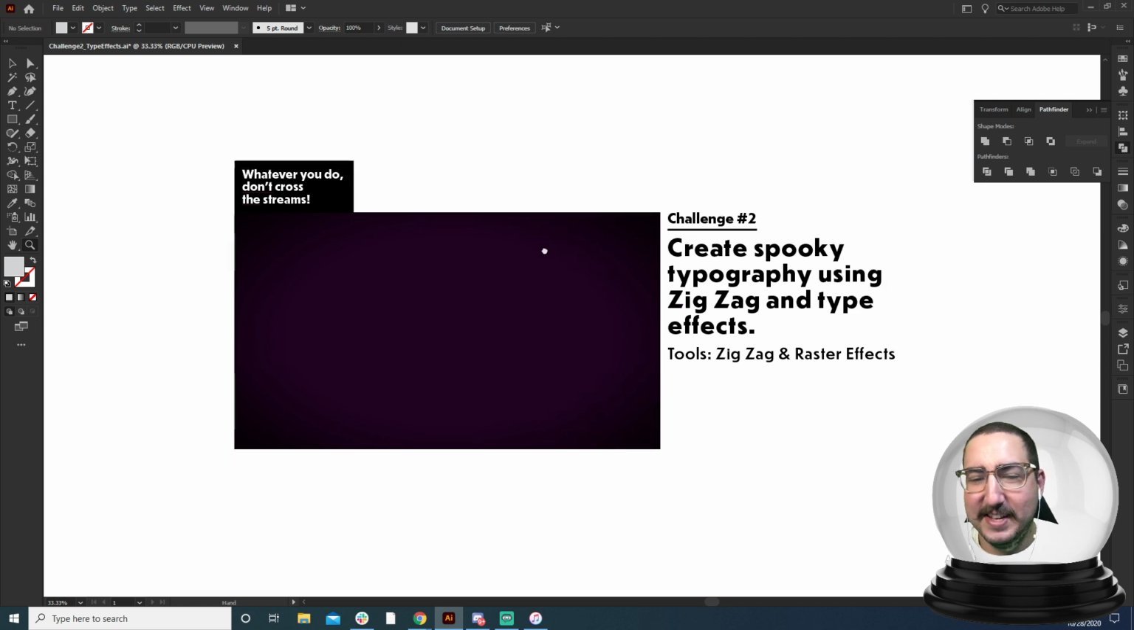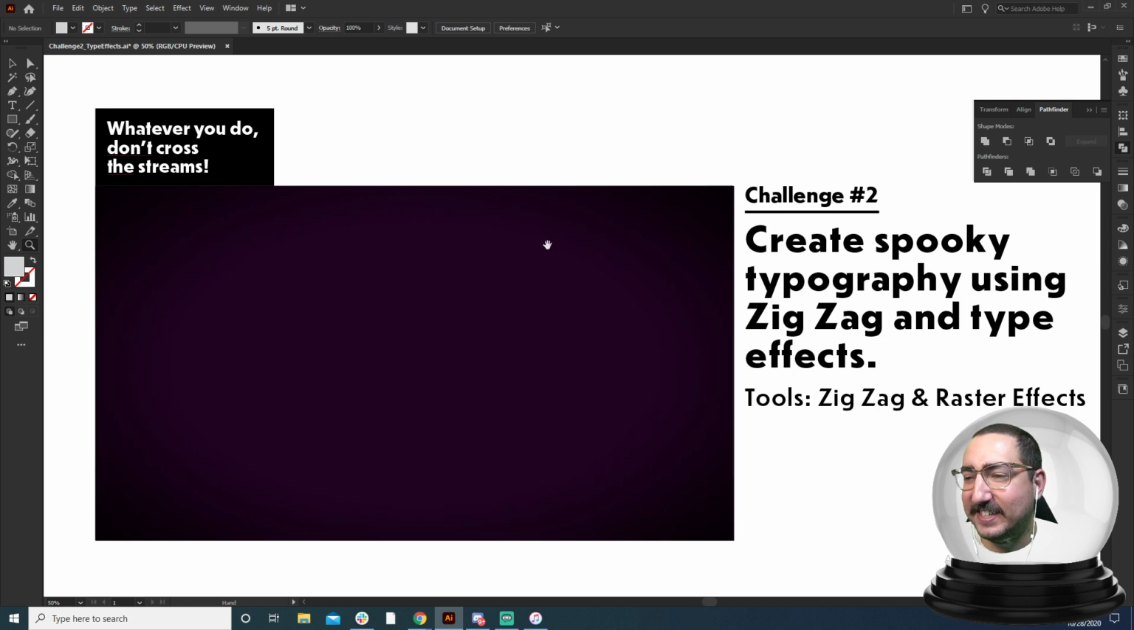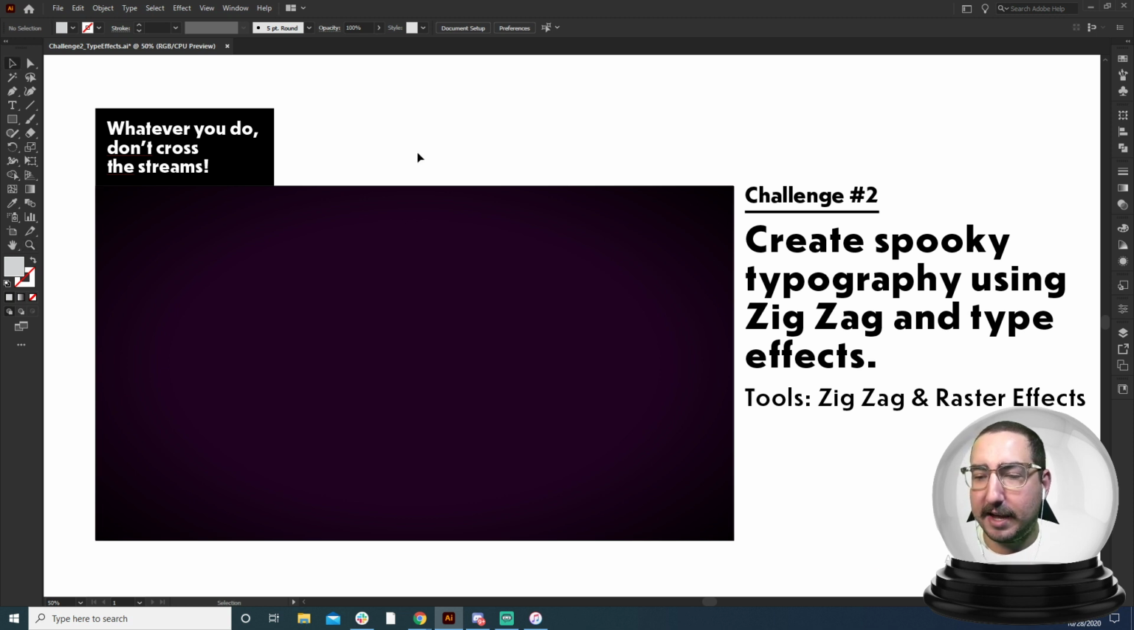That's how we're gonna go. So but here we are. We are in our challenge for the day. We're using our imaginations, and today, our challenge is to create some spooky typography using zigzags and type effects. Ooh, fun. And here we go.